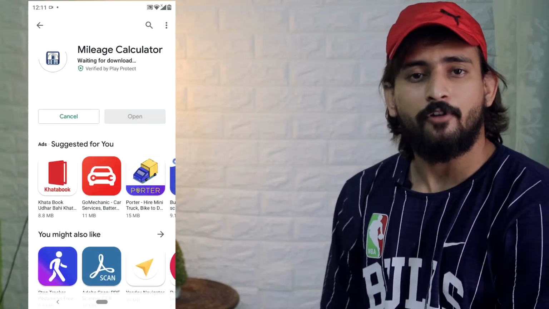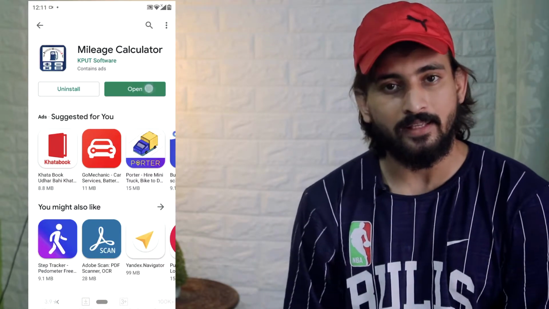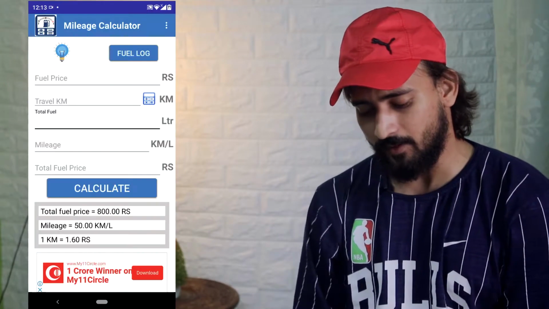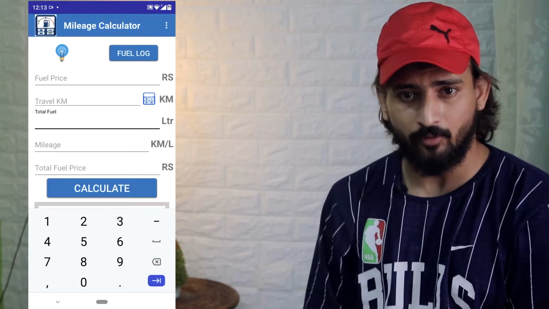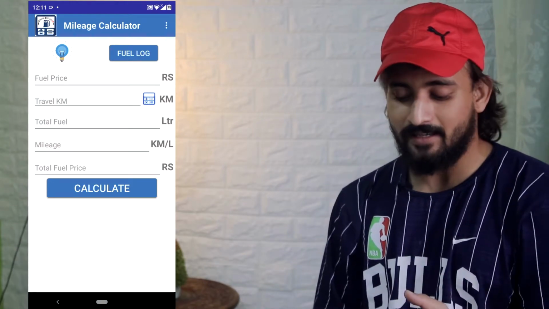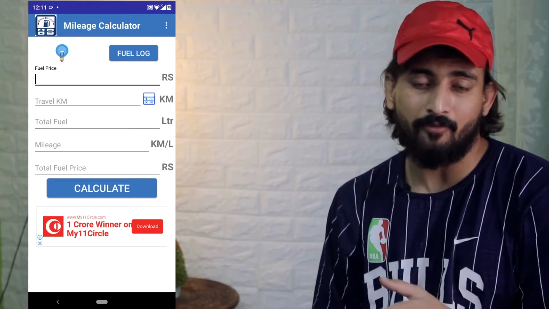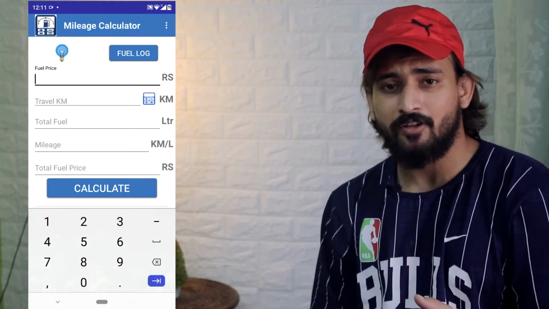Although it is very easy to operate, I would like to demonstrate how we can use this app. So now when you have already installed this app, first open the app and you will find three blank spaces. First is fuel price, second is travel kilometer, and the third one is total fuel. So first you need to put the fuel price of your country, of your state, of your city, of anywhere. Just put the price.